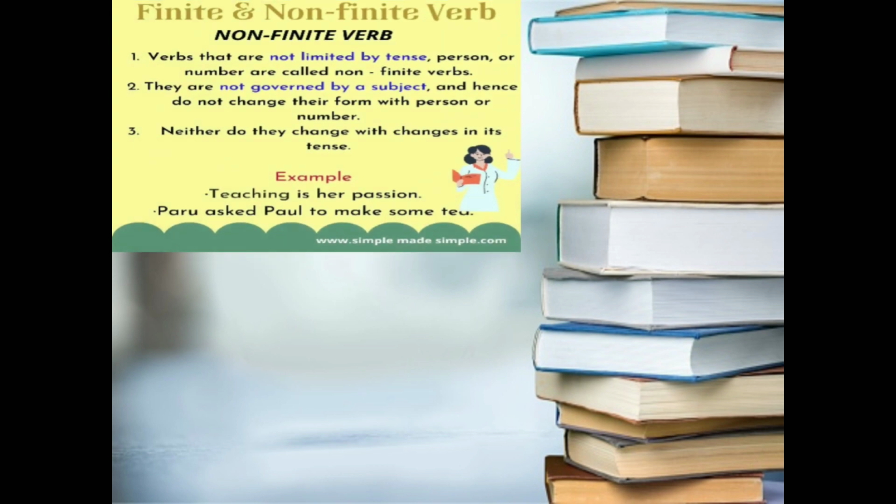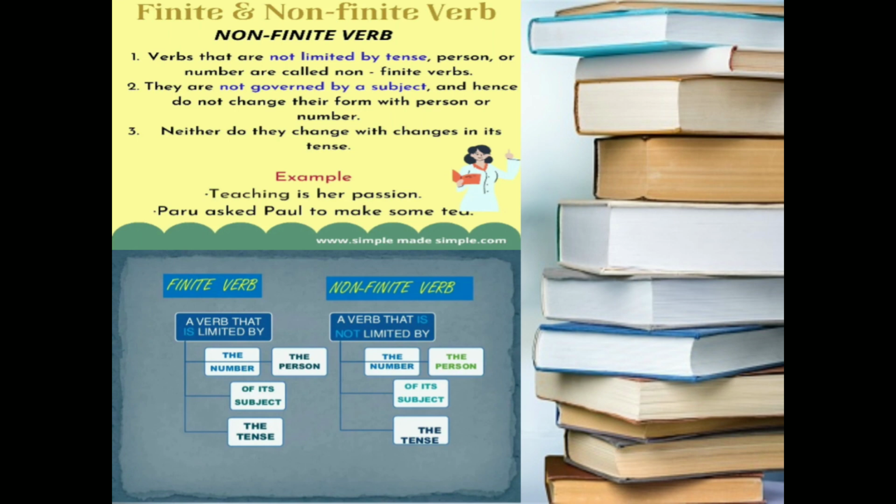And now we can explain non-finite verbs. Verbs that are not limited by the tense, person, or number are called non-finite verbs. They are not governed by a subject and hence do not change their form with the person or the number. Neither do they change with changes in tense. For example, teaching is her passion. So finite verbs are those which change according to the number, person, or tense, and non-finite verbs are those verbs which do not change according to the number, person, and the tense of the subjects.